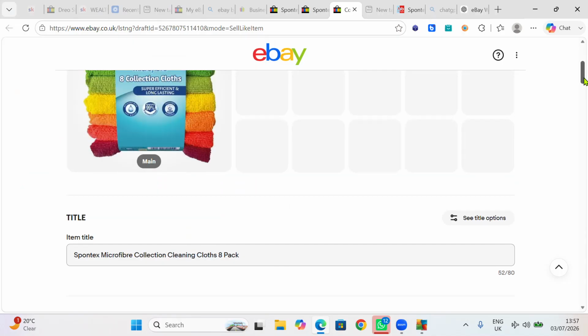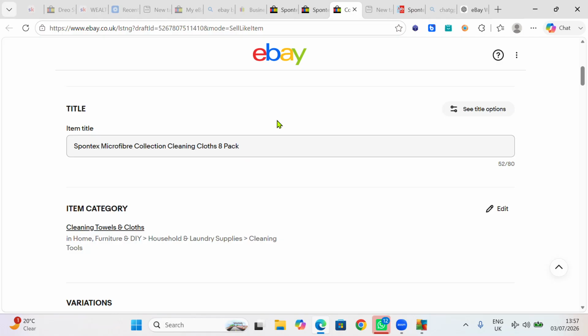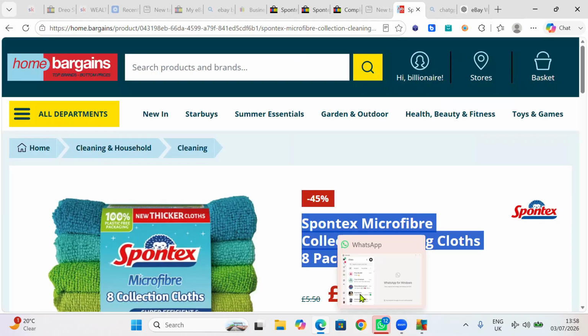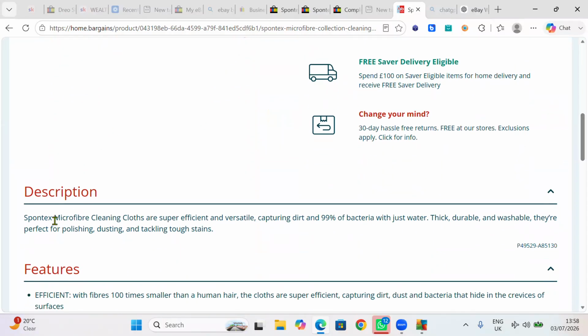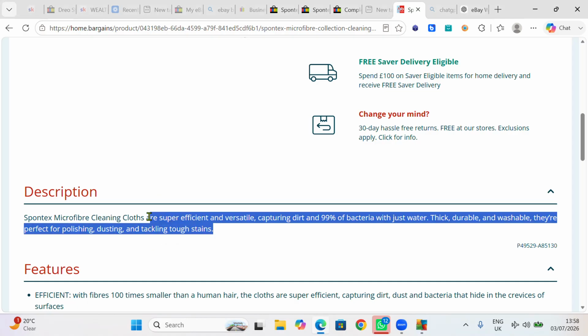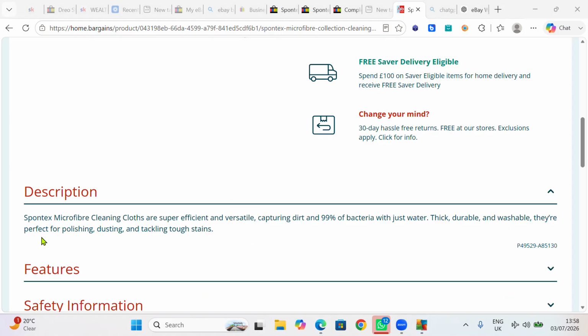Okay. Now you have to look at the title. Is the title okay? Exactly what we have here. Look at the title here. This is the title that we have. And also let me copy the description. I will need this description. Okay, let me move this. I want to move this because it's blocking my screen. It's not letting it go. So let me see if I can copy.